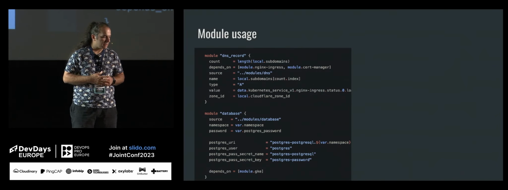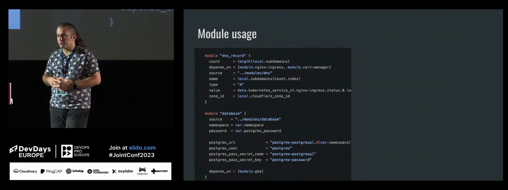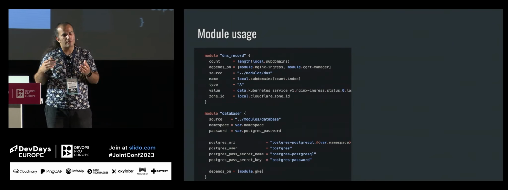And database, you can also create a database. In my case, I am using Postgres and I just wanted to maintain it in my cluster. But you can also prefer to use a software as a service version. For example, if you are on AWS, you can use RDS and connect to RDS instead of maintaining your own database. Okay, so this was the overall picture of the folder structure and what we are doing, how we are using modules.